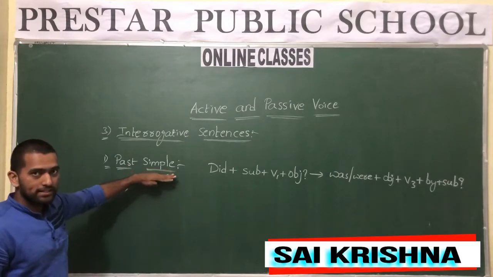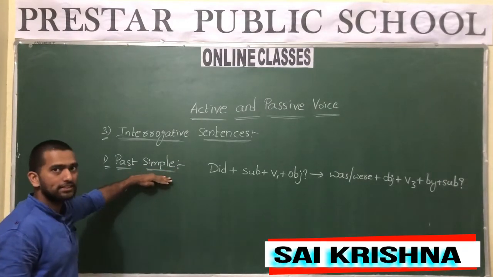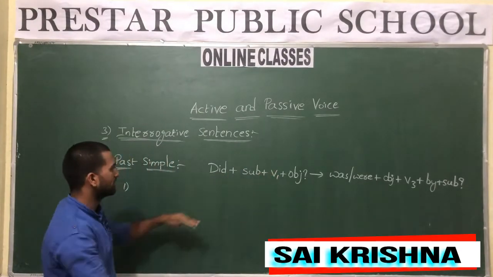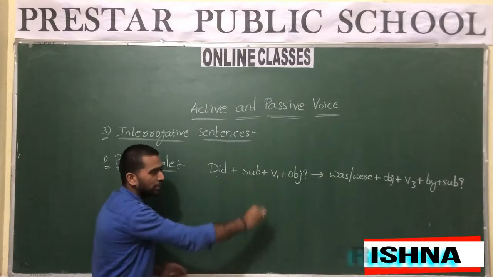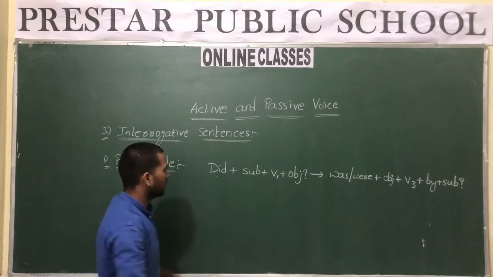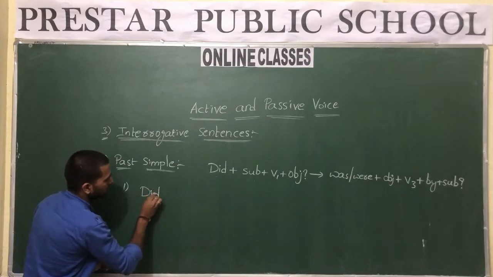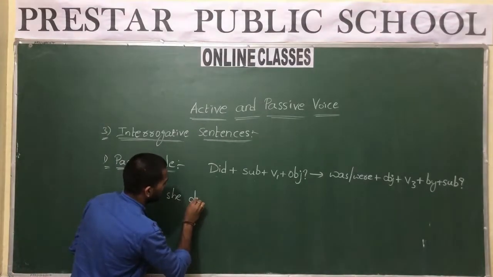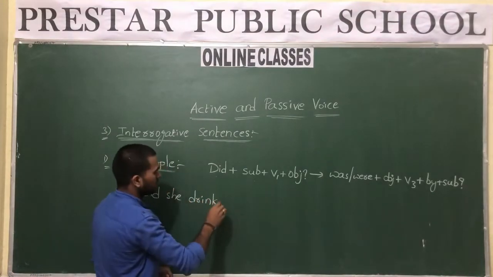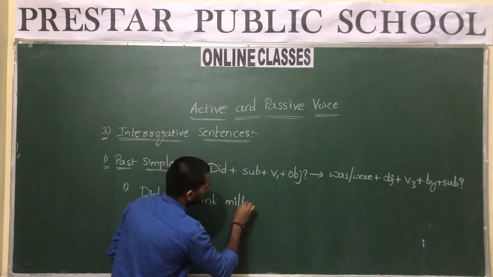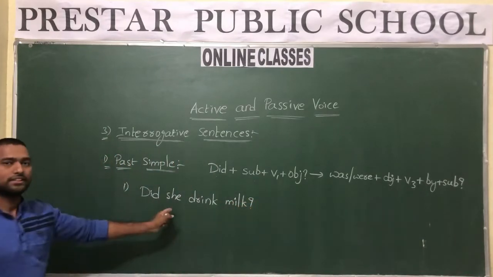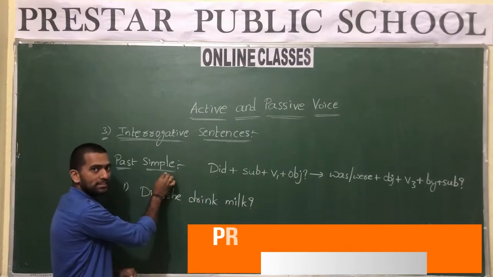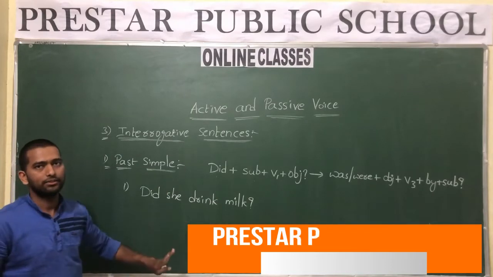Okay, a past simple sentence which is interrogative has the following structure: did plus subject plus V1 plus object. For example, did she drink milk? This is a sentence which is of past simple type, and this is an interrogative sentence.